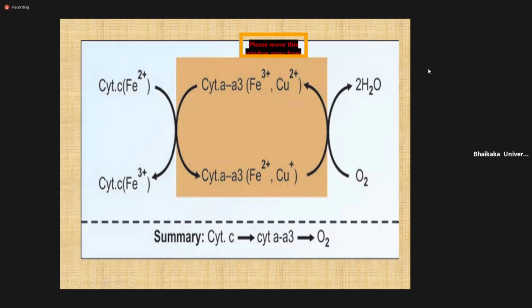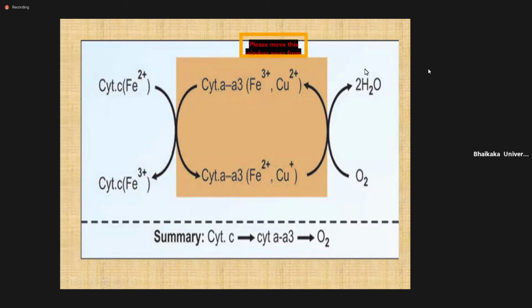It accepts the electron and is converted into the oxidized form. Now this electron from cytochrome C goes to complex 4. This is the cytochrome A3. This is reduced, again oxidized, and gives the electron to O2. Correct?